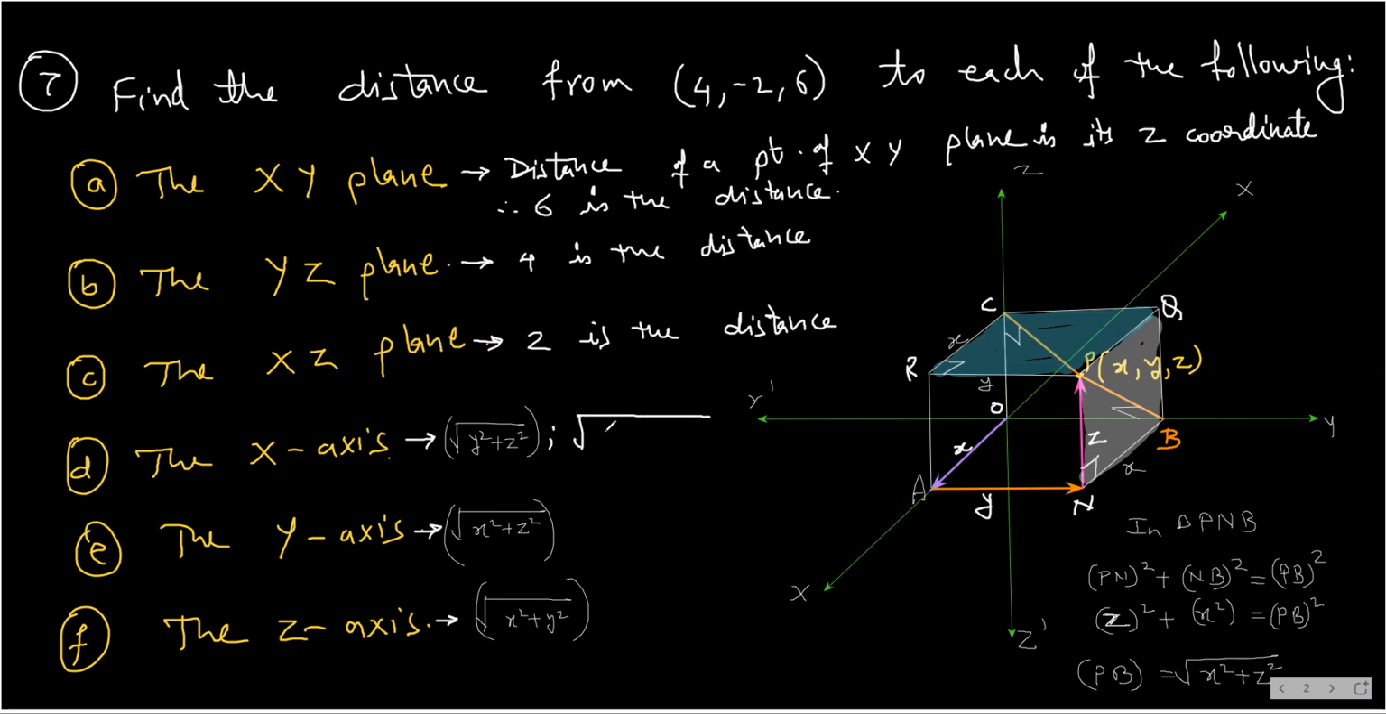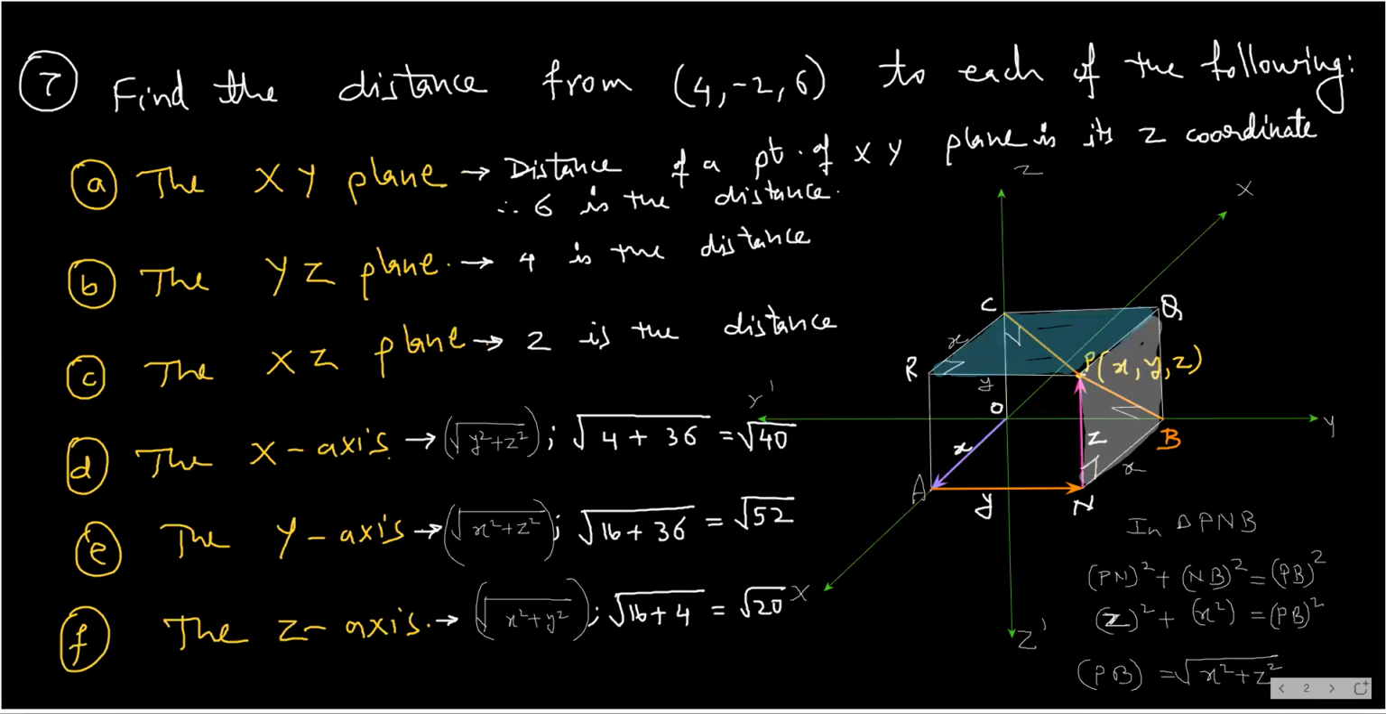So minus 2 square is 4 plus 6 square, 36. It is square root of 40. Then distance from y-axis is square root of x square plus z square. So 16 plus 36, that is equal to square root of 52. And then you have square root of x square plus y square. That is 16 plus 4, which is equal to square root of 20. I hope you all have followed it.